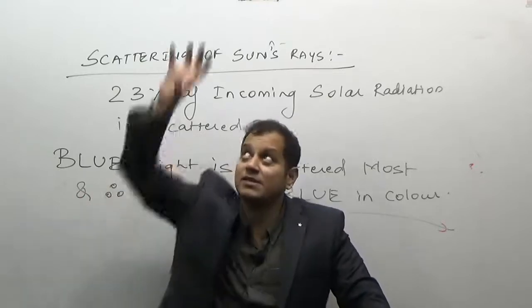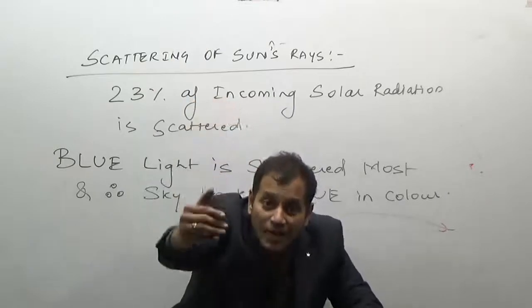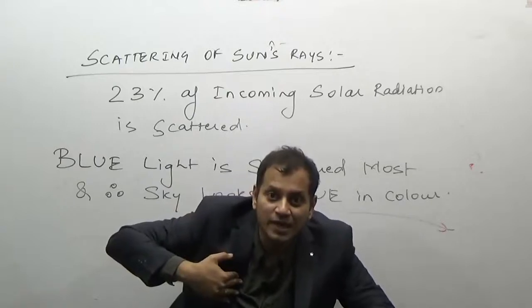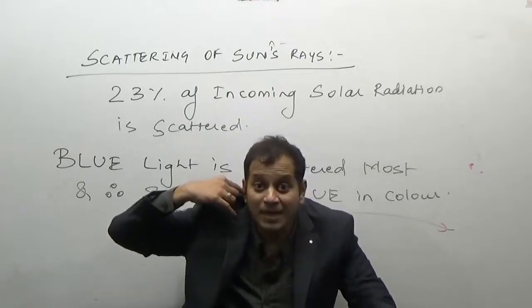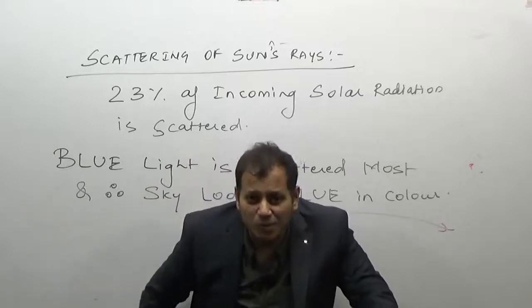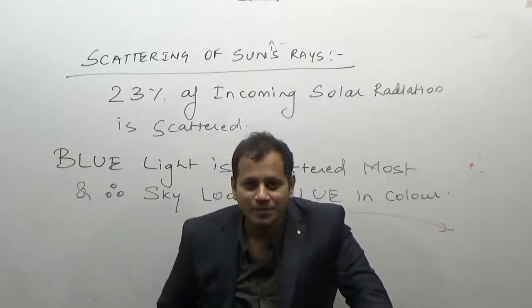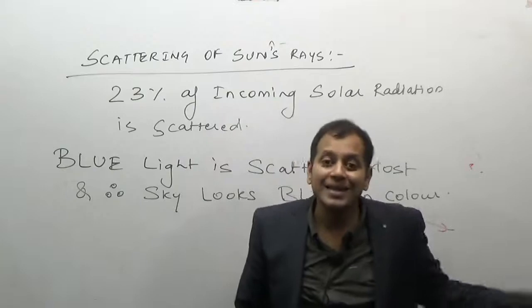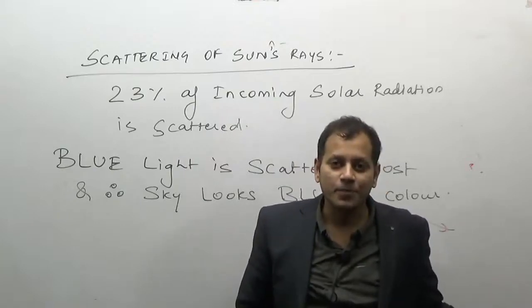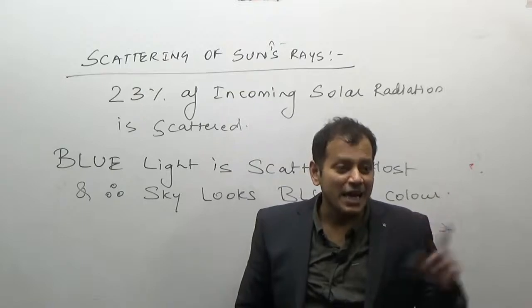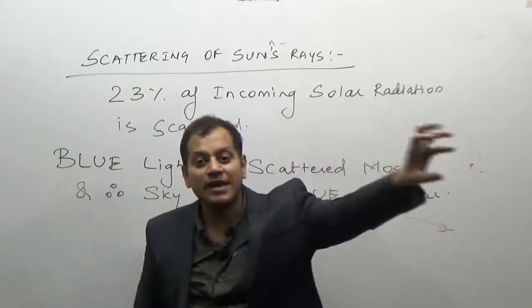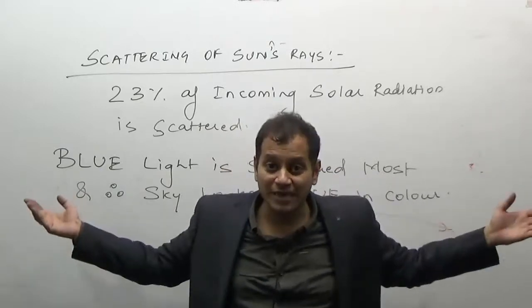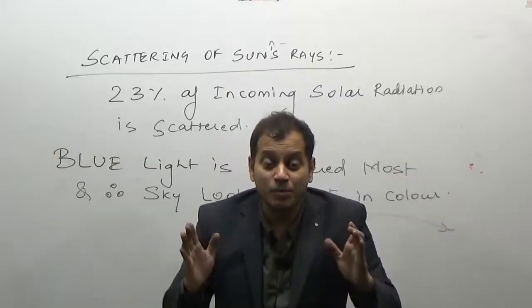Scattering of the blue light happens when the sun is high up. But when the sun is in the horizon, when is the sun in the horizon? When the sun is far away. That is why we call it the sun in the horizon. When the sun is in the horizon, what is the color of the sky? Is it blue, or is it reddish yellow or reddish orange? It is reddish orange. Then why do we see a reddish orange sky? It is because all light is scattered except for the red and yellow light, and hence we see a reddish and yellow color of the sky.